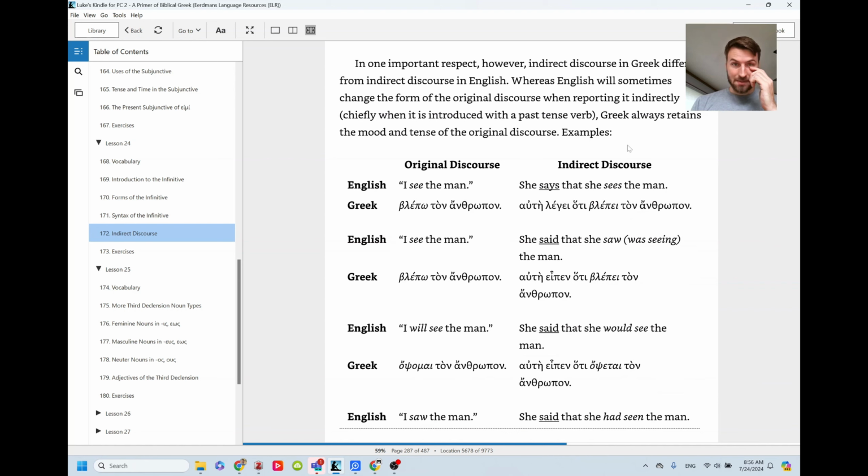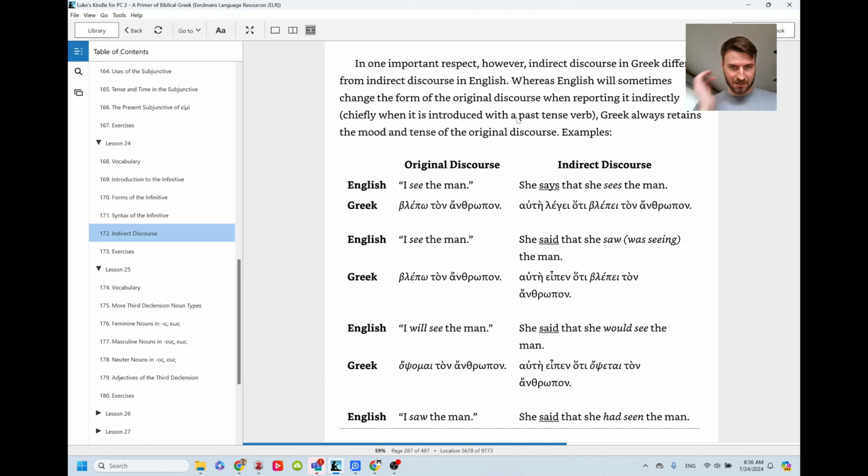And then the last thing he points out is the difference in the way that English and Greek use the tense of the indirect discourse. In English, we'll sometimes change the form of the original discourse when reporting it.